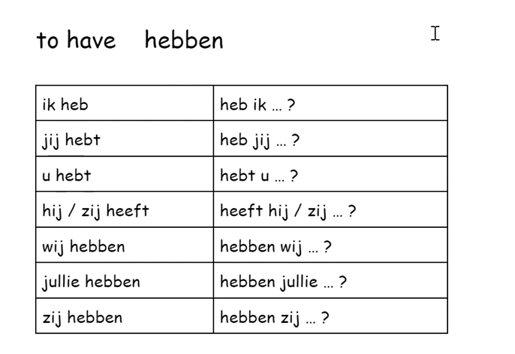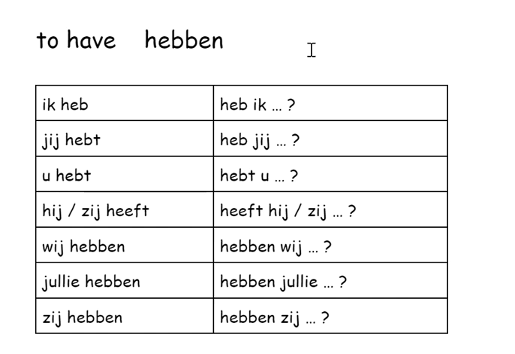So now we are going to see how to make it a question. We have inversion. Ik heb, ik. So we switch places with the personal pronoun and the verb. Heb ik. And then you can say something that you are asking about. So, jij hebt, heb jij.